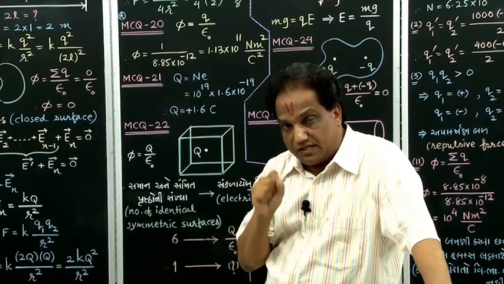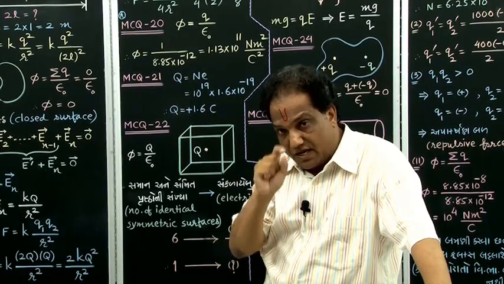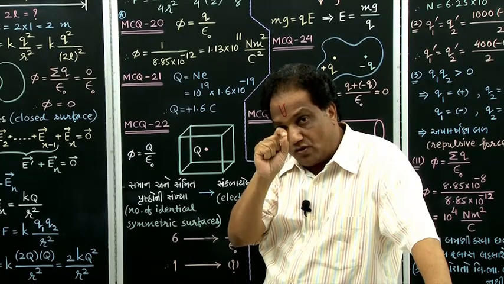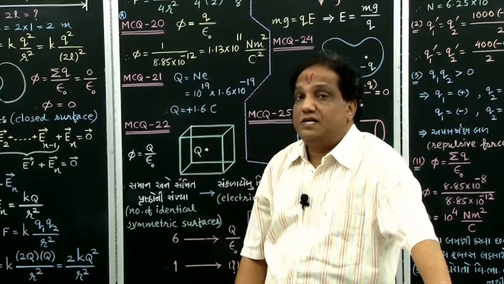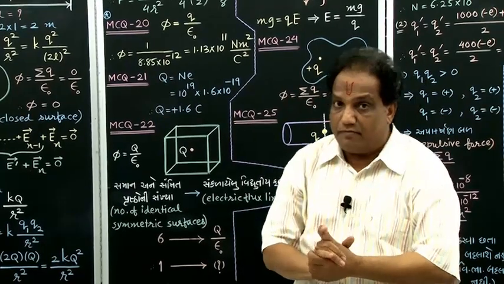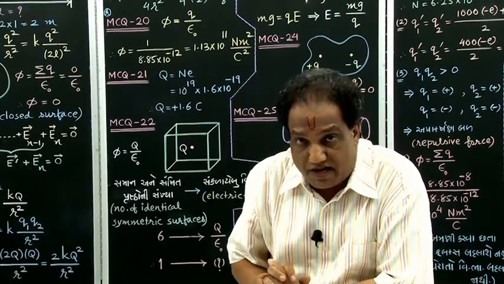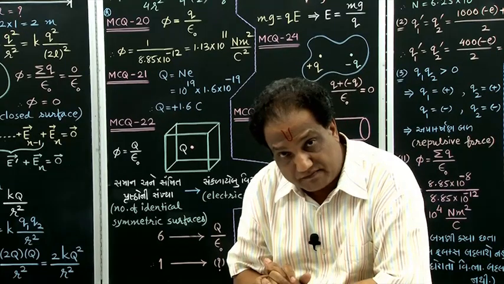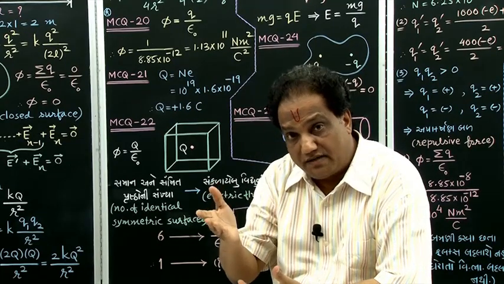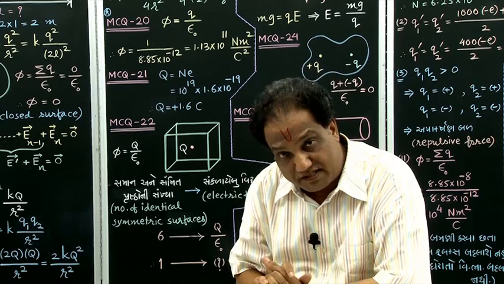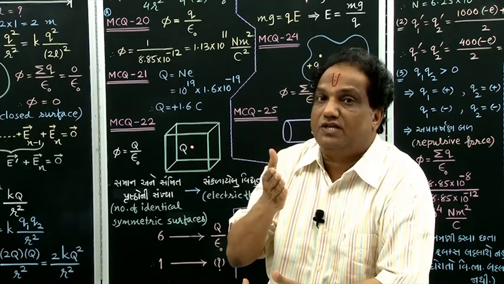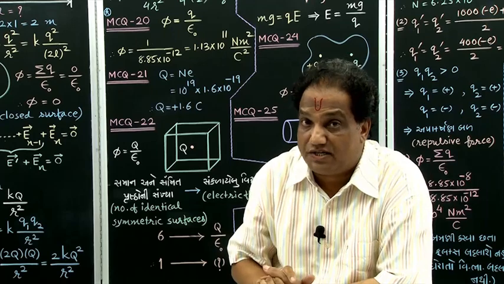What have they asked? Number of electric field lines coming out of 1 coulomb point charge. It is very wrong to ask this way, because on one side we say electric field lines are imaginary, and on the other side they are asking the number of electric field lines. The things which are imaginary, how can you find its number?